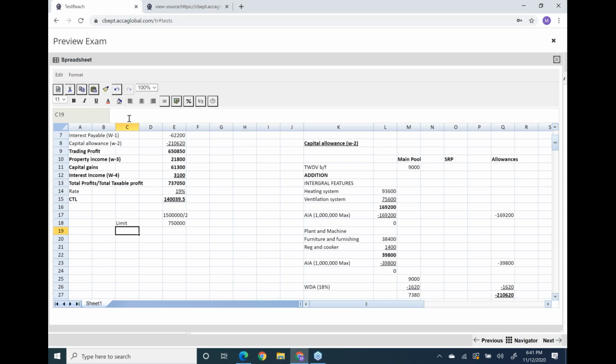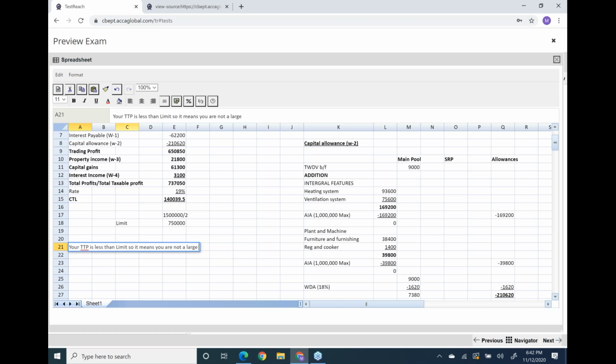Now tell me, your augmented profit and TTP in this question are the same. Your TTP is 737,000, so look at the screen. Your TTP is 737,000, but your limit is 750,000. That means your TTP is less than the limit, so you are not a large company.